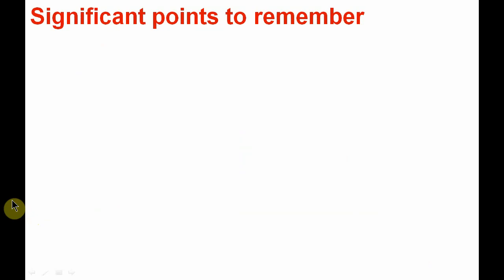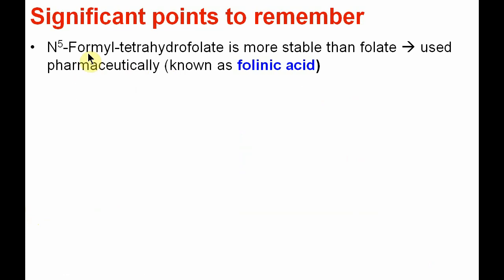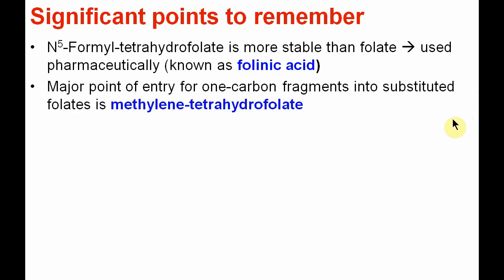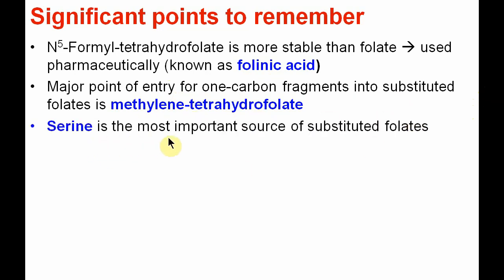Some significant points to remember for one carbon metabolism are: N5-formyl tetrahydrofolate is more stable than folate, and is used pharmaceutically, known as folinic acid. The major point of entry for one carbon fragments into substituted folate is methylene tetrahydrofolate. Serine is the most important source of substituted folates. As we have seen the various sources of one carbon compounds, serine is the most important source.